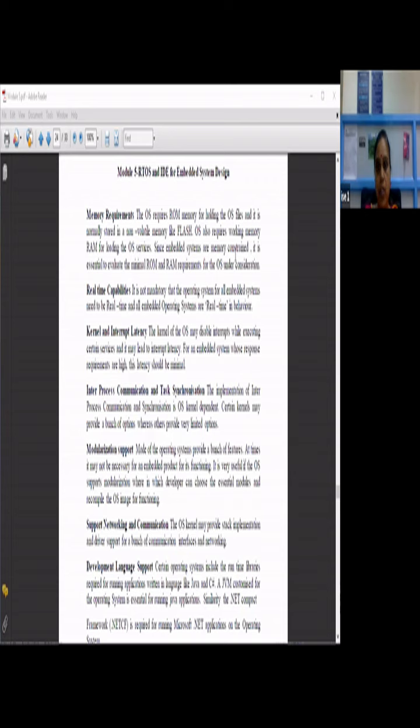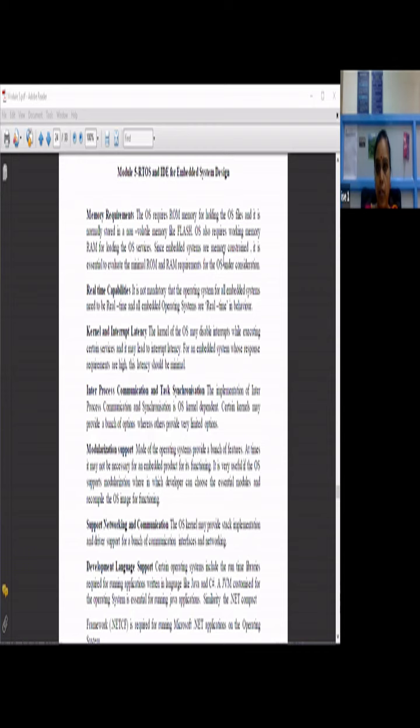Since embedded systems are memory constrained, as I told, you are going to use a smaller amount of memory chips. So it is essential to evaluate the minimal ROM and RAM requirement for the operating system under consideration. If you are going for an embedded system design, you need to look into all these aspects: how much ROM and RAM is required for that particular embedded system, and whether that embedded system requires an OS or not, that also you need to think.